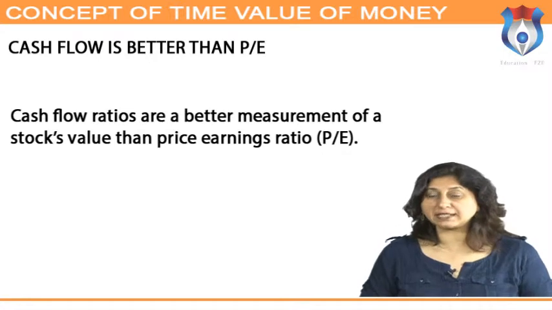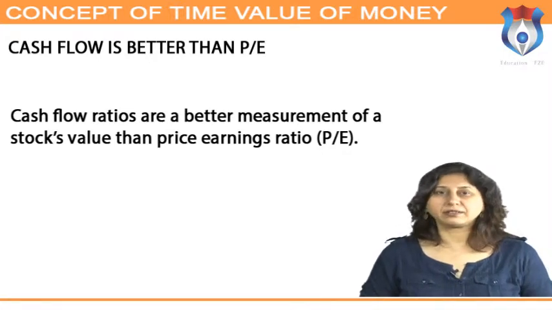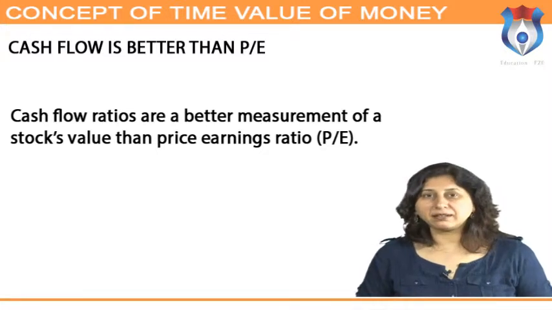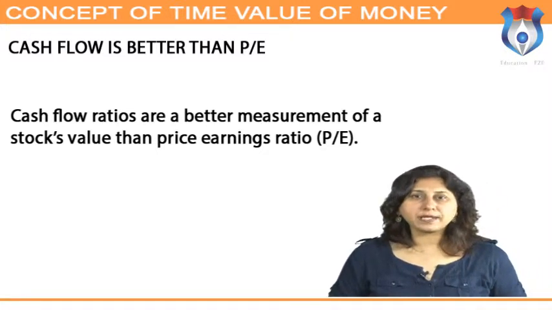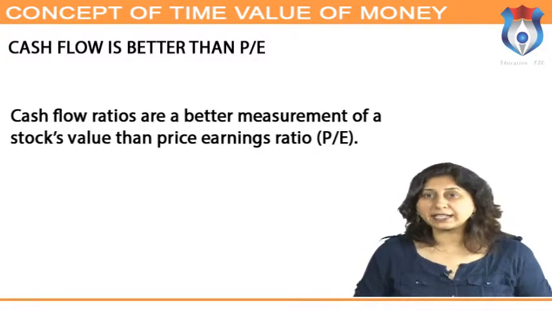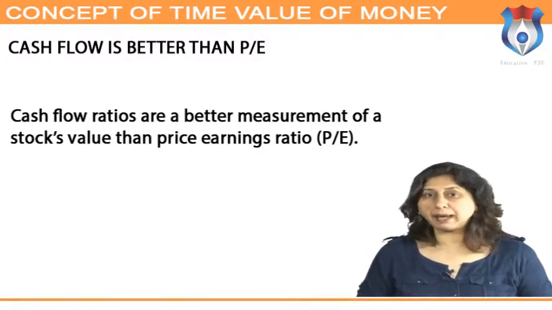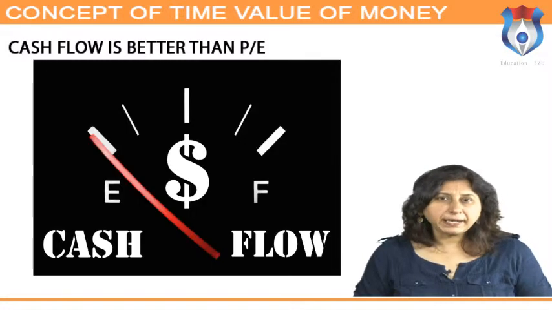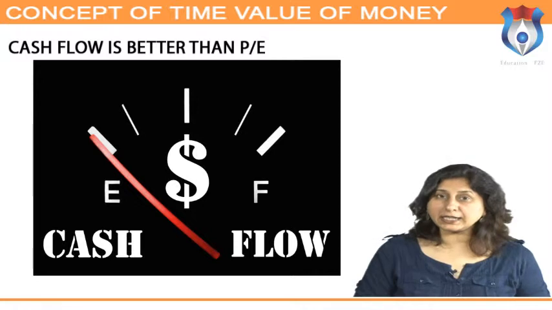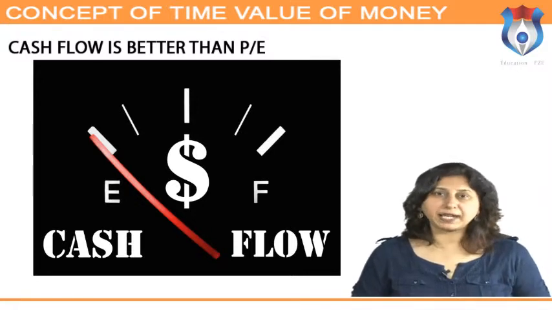Cash flow is better than P/E. Cash flow ratios are a better measurement of a stock's value than the price earnings ratio, P/E. The P/E represents the ratio of the stock's price to its earnings per share, EPS.